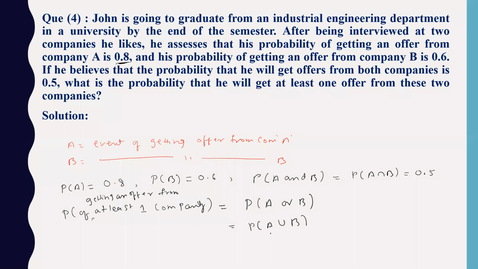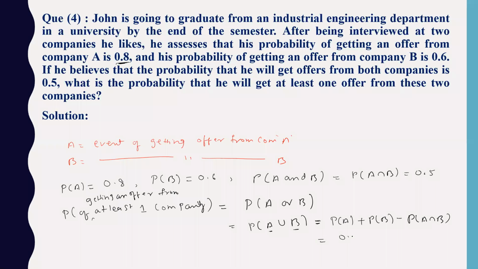Both events are not mutually exclusive. Getting an offer from A and getting an offer from B are independent in nature. They are not affecting each other because they are different companies. So apply the addition law of probability. Probability of A plus probability of B minus probability of A intersection B. All the values you know, just substitute.